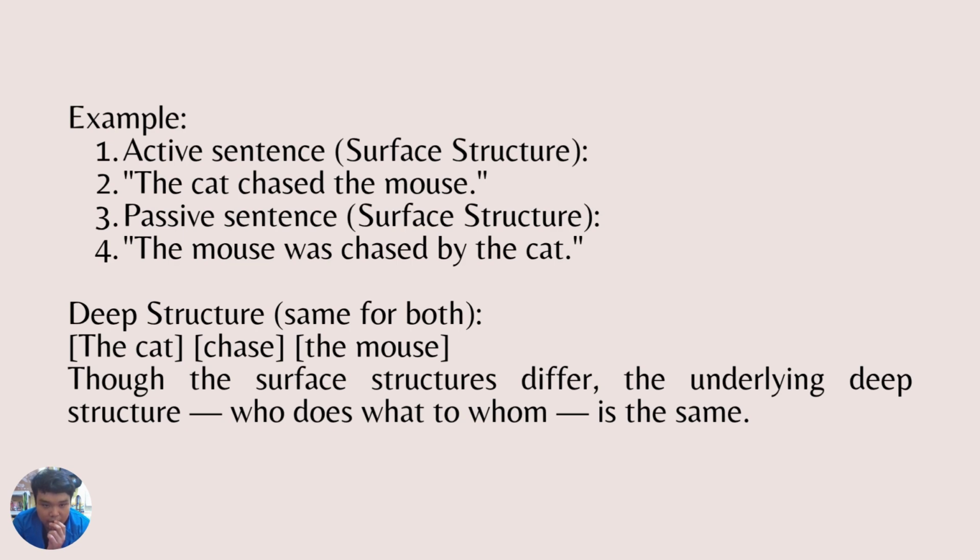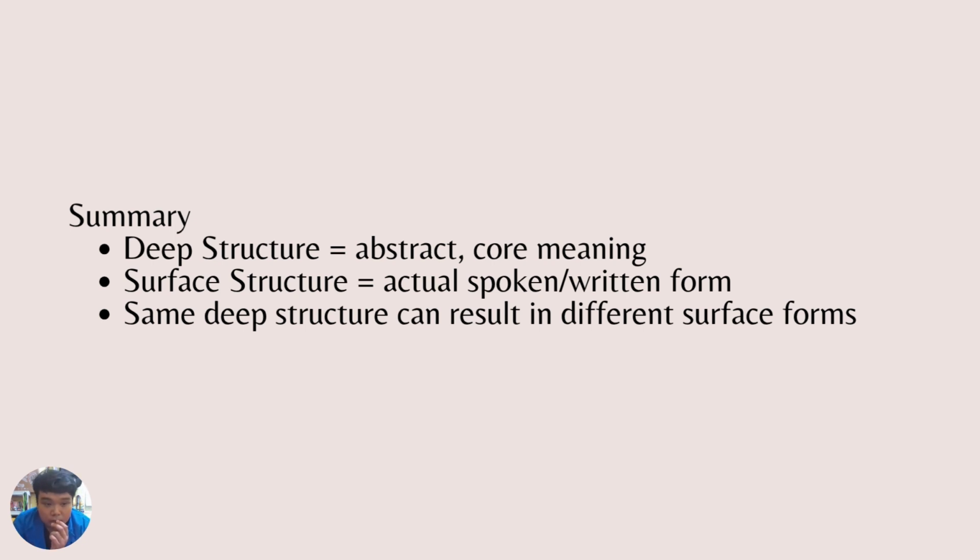The example: first, the active sentence is a surface structure. Second, the cat chased the mouse is an active sentence, and the mouse was chased by the cat is a passive sentence. The deep structure is the same for both: the cat chased the mouse. Though the surface structures differ, the underlying structure, who does what to whom, is the same. In summary, deep structure is the more abstract core meaning. Surface structure is the actual spoken or written form, and the same deep structure can result in different surface forms.